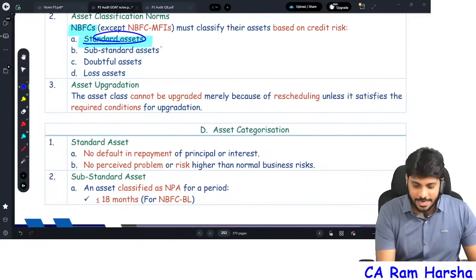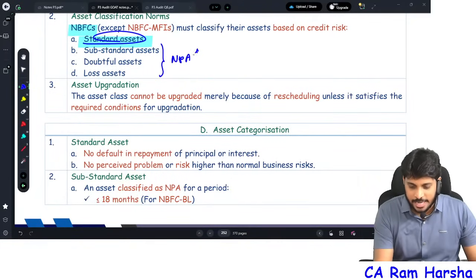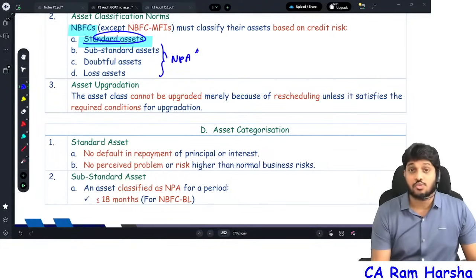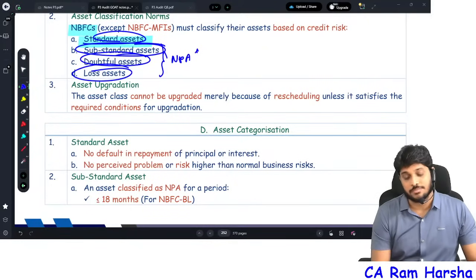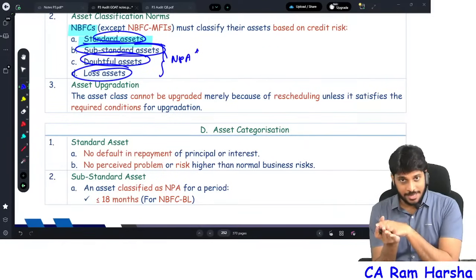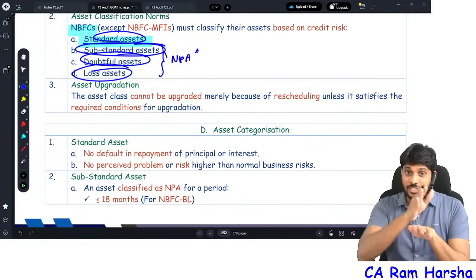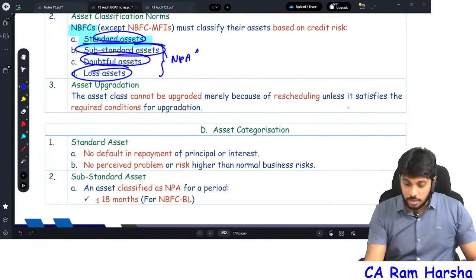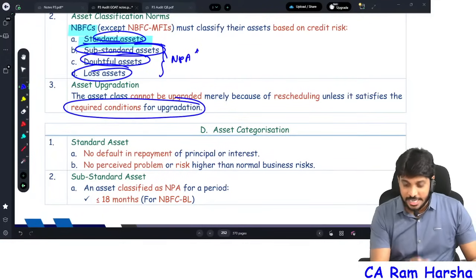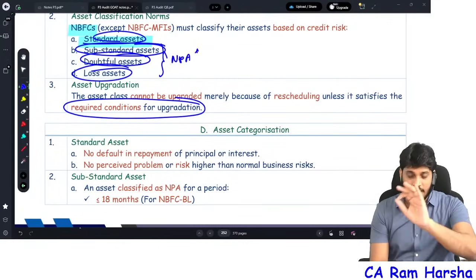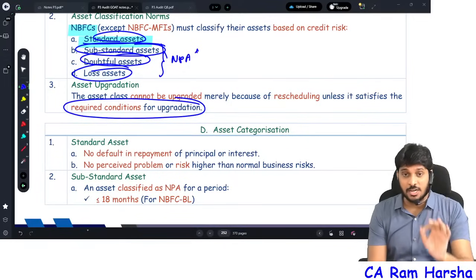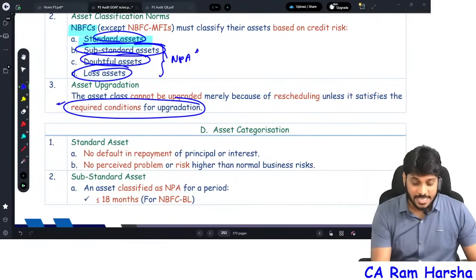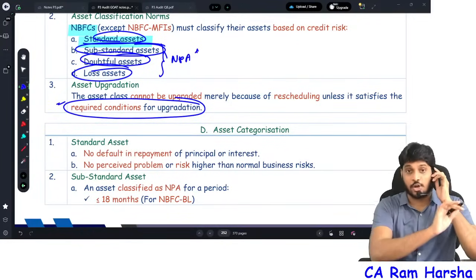Further, remember, every NBFC shall classify whatever loans they have given into 2 categories. Standard asset is 1 category. Remaining categories are called NPAs. NPA is again subclassified into 3 categories: substandard, doubtful, loss. Once an asset goes into NPA, can I upgrade it to standard asset again? Only if it satisfies the conditions for upgradation. RBI has given upgradation rules. Only if a particular loan satisfies those upgradation rules can the asset be upgraded. Otherwise, it cannot be upgraded.